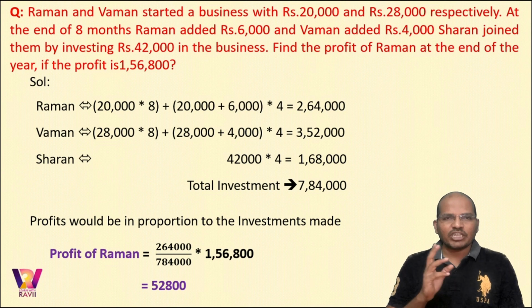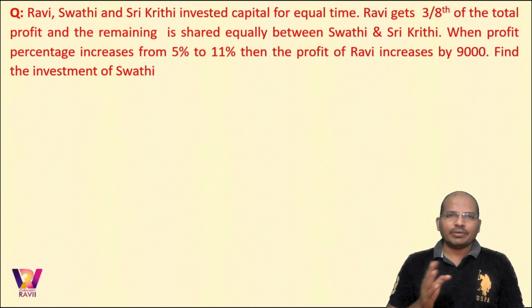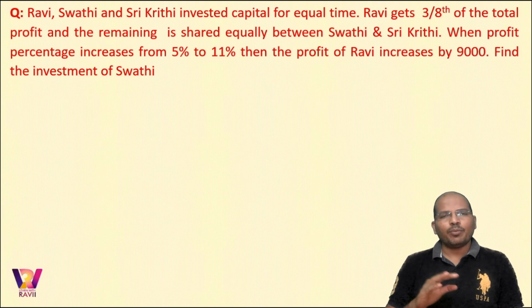So whenever investments are not equal and time is equal, profits will be in proportion to the investments. Fine with that? Yes. Now we have Ravi, Swati and Srikriti investing capitals for equal time. Ravi gets 3/8 of the total profit and the remaining is shared equally between Swati and Srikriti. So when profit percentage increases from 5% to 11%, then the profit of Ravi also increases. Yes. Now the question is find the investment of Swati.